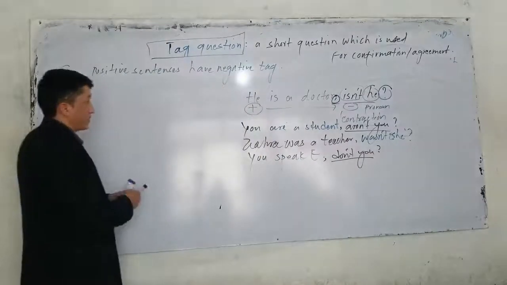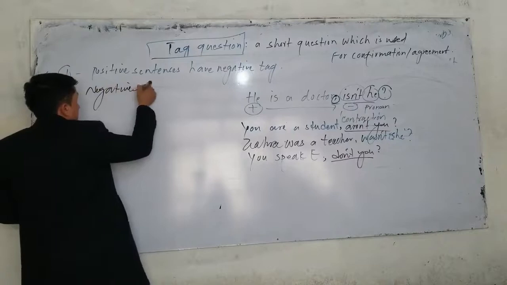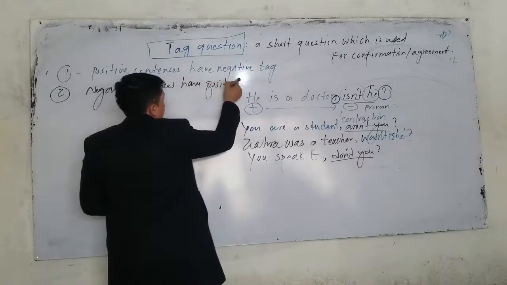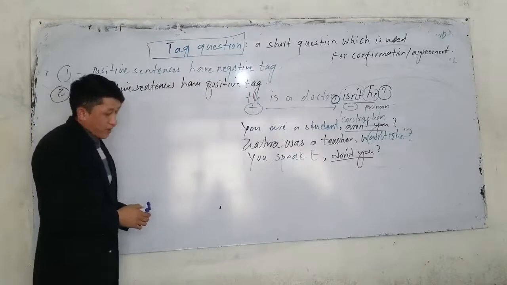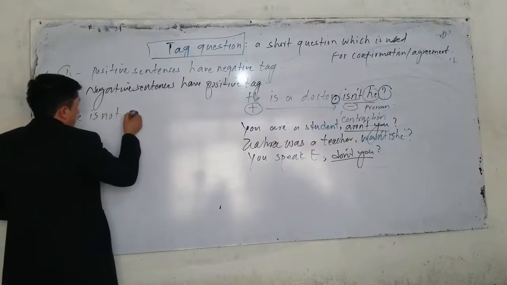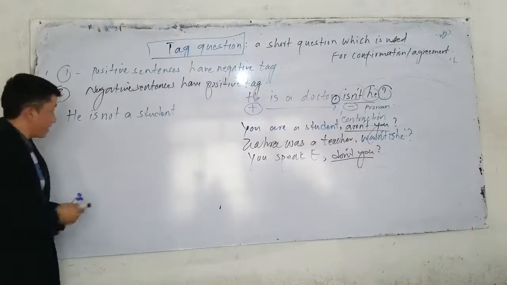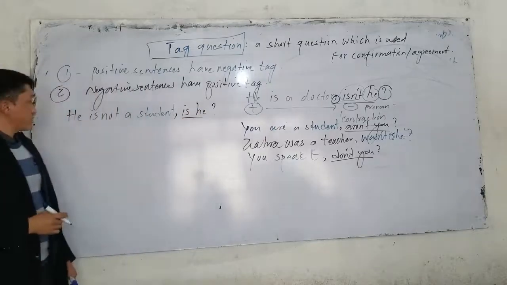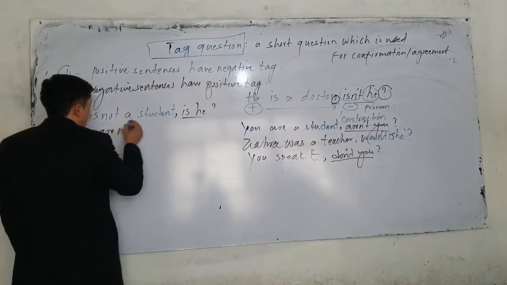What is the next rule? The next rule, number 2: negative sentences have what tag? Positive tag. I mean, negative sentences have positive tag questions. Okay, let me write here. If I say he is not, for example, a student, what is the tag for this sentence? He is not a student. I have to say, is he. He's not a student. What is the tag you can say? Is he.